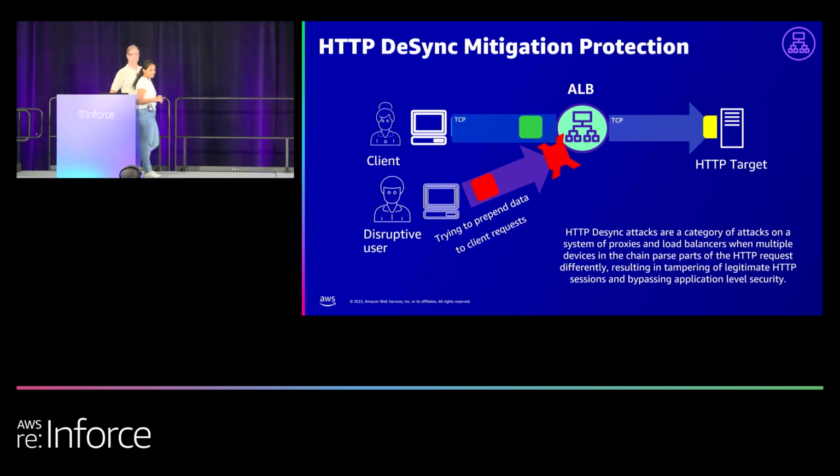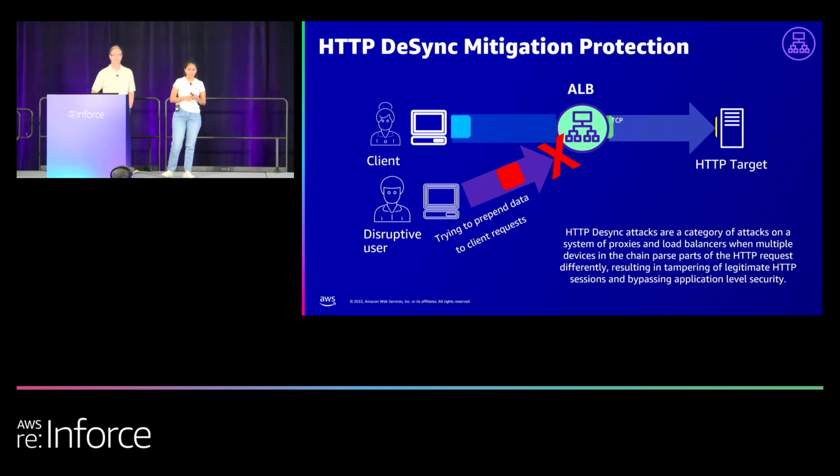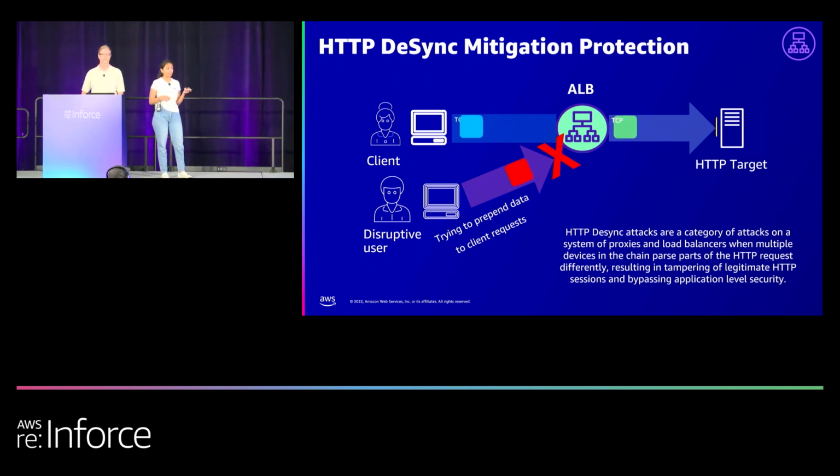Okay, let me talk a little bit about the desync mitigation protection. This feature is available for both your ALBs and CLBs. It protects your traffic against a class of security attacks called request smuggling. This occurs when you have a chain of proxies that may handle requests that are non-compliant with RFC 7230 differently.